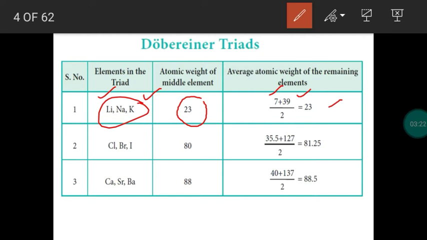So what is the law of triad? The atomic mass of the middle element is approximately equal to the average atomic mass of the remaining 2 elements in the group. This is called the law of triad. If a group is obeying the law of triad, we call the group what? Triads. Okay. So Dufour's classification is based on the law of triad. He called the group a triad.